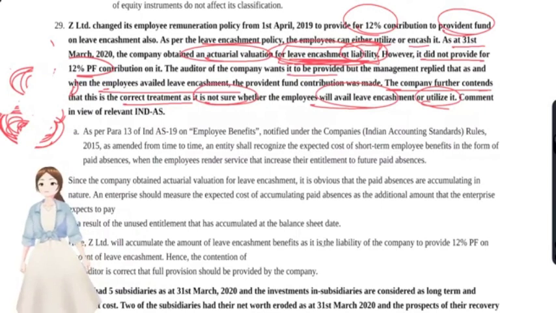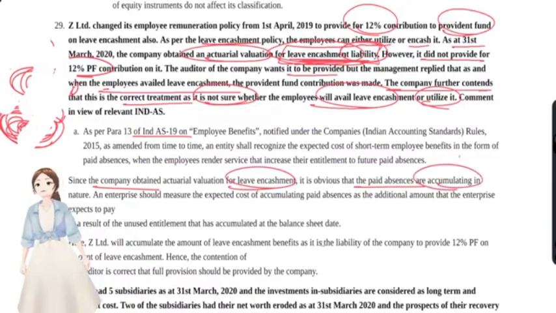You might have been doing the employee benefits, right? Employee benefits in Ind AS 19, the same problem. Yes, in Ind AS 19 employee benefits, they were talking about that. Since the company obtained actuarial valuation on the leave encashment, it is obvious that the paid absences were accumulating. That's why a balance of leave encashment liability had arisen.